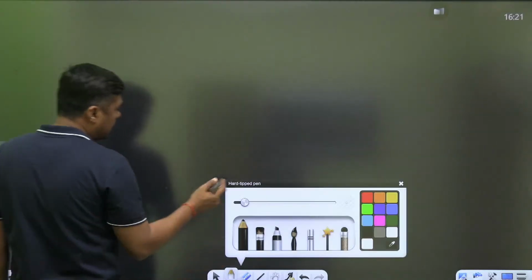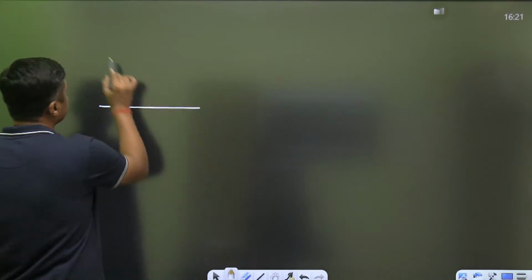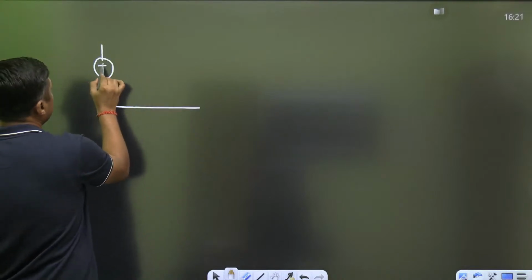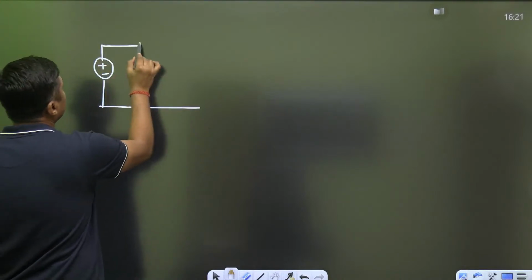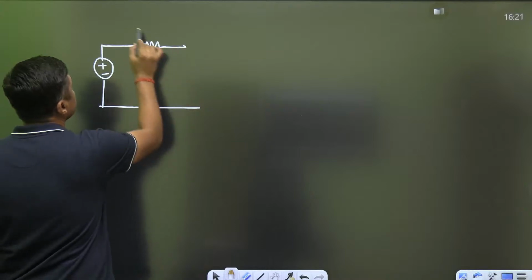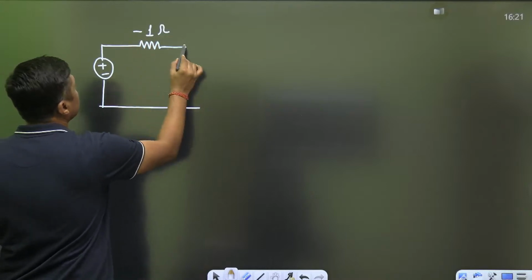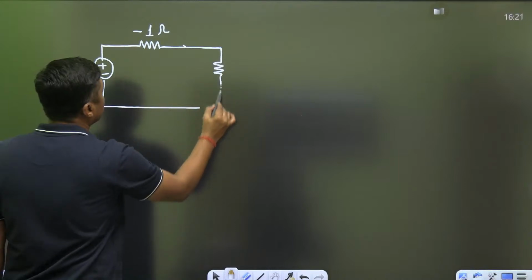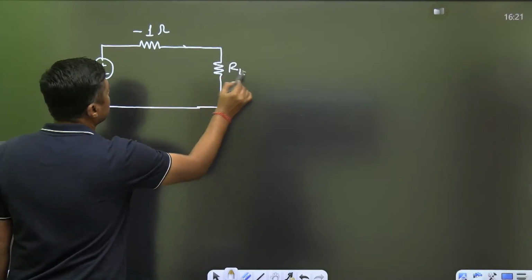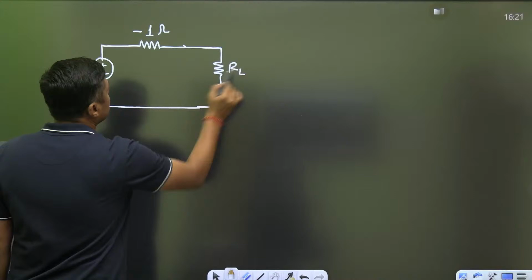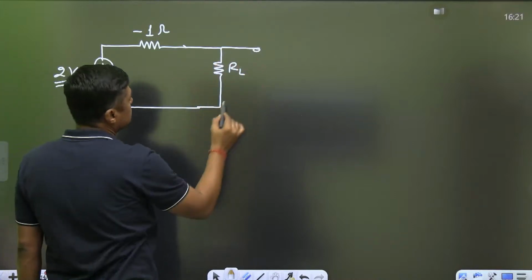In any numerical, for example, you are getting the VTH and here you are getting the negative resistance, minus 1, or here you are going to connect the RL. Let VTH be 2 volt. So what will be the output voltage?